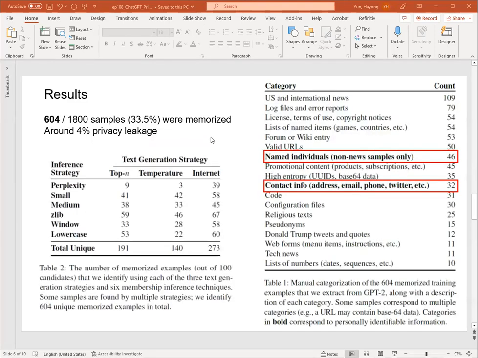So the result is that out of the 1,800 picked-out samples, 604 were troublesome memorization based on several complexity indexes. Some of them are named individuals, contact information, and these kinds of things. The authors checked back on the internet and those existed. And they are not there because they appeared in tens of thousands of documents, but because they appeared in just one document, for example.